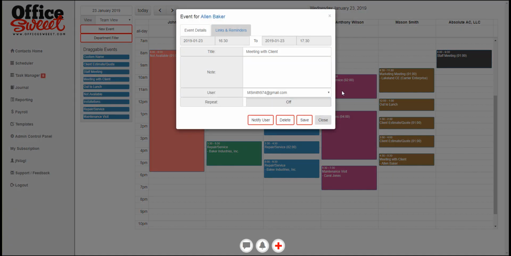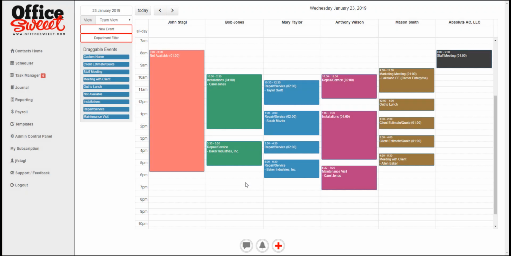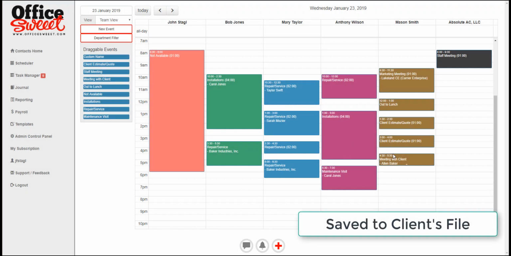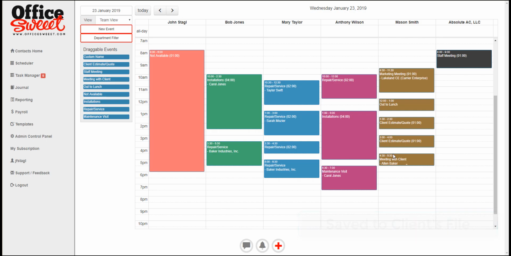Another nice thing about the schedule is that when you put a note in here, so you had a meeting on that particular day, you could put it in your phone and actually voice it in and say, meeting went very well, and Alan is very happy with our system, and he's going to refer two other people to us, or whatever you want to put in there. So you just leave it there, and then you save it. And so you're out in your field, and you leave that message in there at the end of the day. That will automatically populate this person's, Alan Baker's, notes. So you don't even have to transfer that information over.